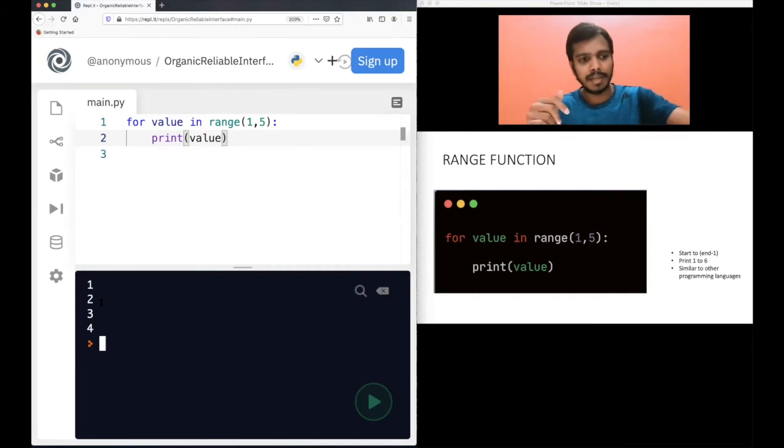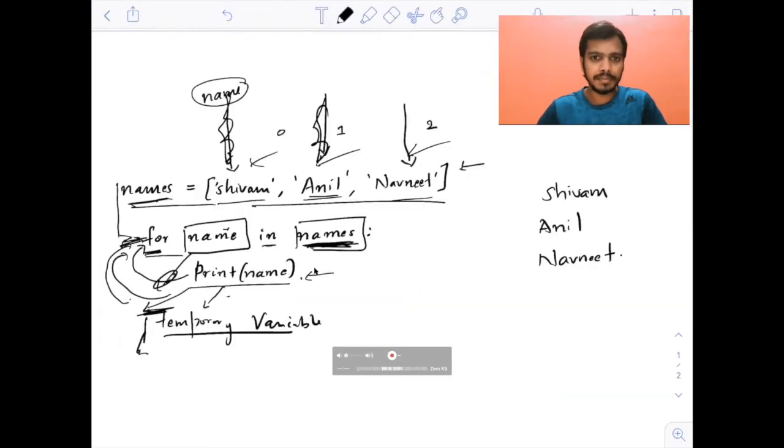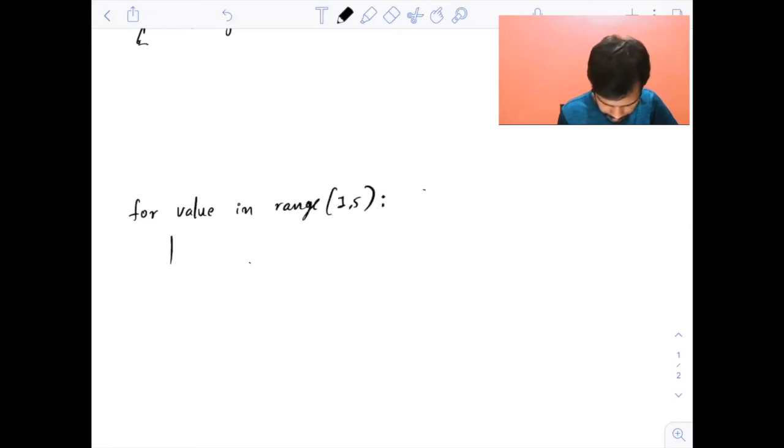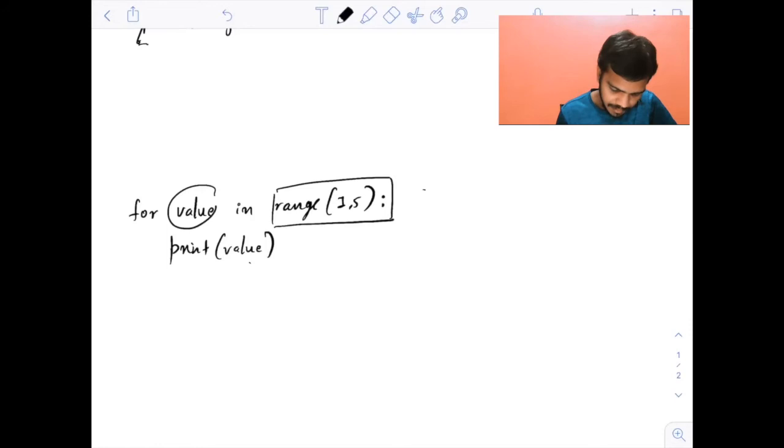Let me explain what actually happened. Let me write the same code here and explain. The code was: for value in range 1 to 5, colon, print value. There is no magic here actually. This is quite simple. Everything is similar: you have this temporary variable, then for, in, and the colon are also there. Only this part is different. Now, what is this range 1 to 5?